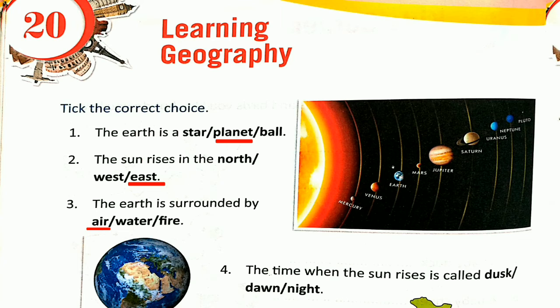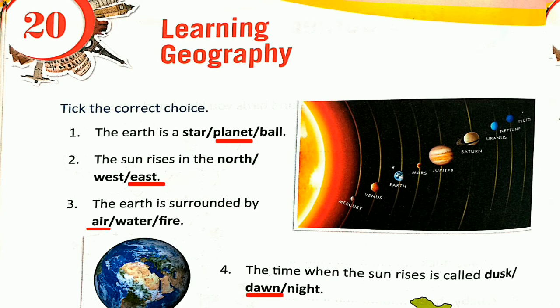And now number 4, the time when the sun rises is called dusk, dawn or night. Yes, it is called dawn.